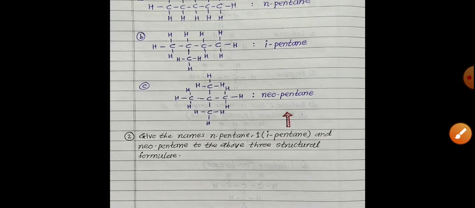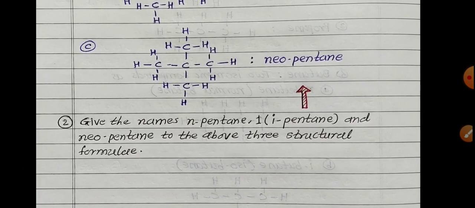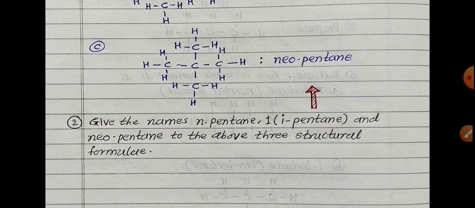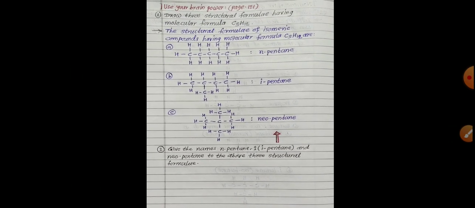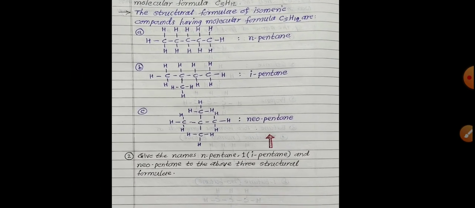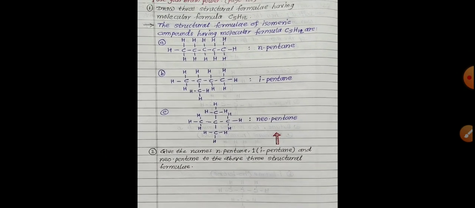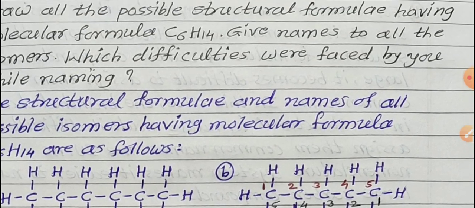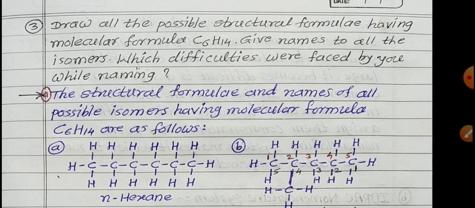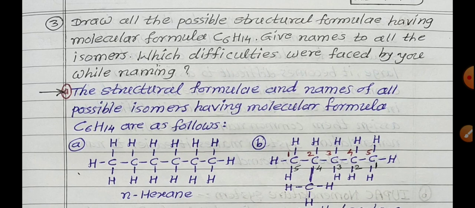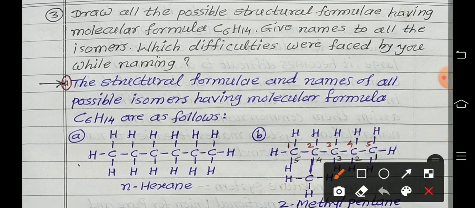So in second question given here, what? Give the names. So I'll give the names N-pentane, I-pentane, and neopentane to the above 3 structural formulas. So already we gave the names to these 3 different structures. Clear? Next. Third question given for us. Draw all possible structural formulae having a molecular formula what? C6H14. C6 means what? 6 carbon atoms present in the hydrocarbon compound called as hexane. Give names to all the isomers and which difficulty.